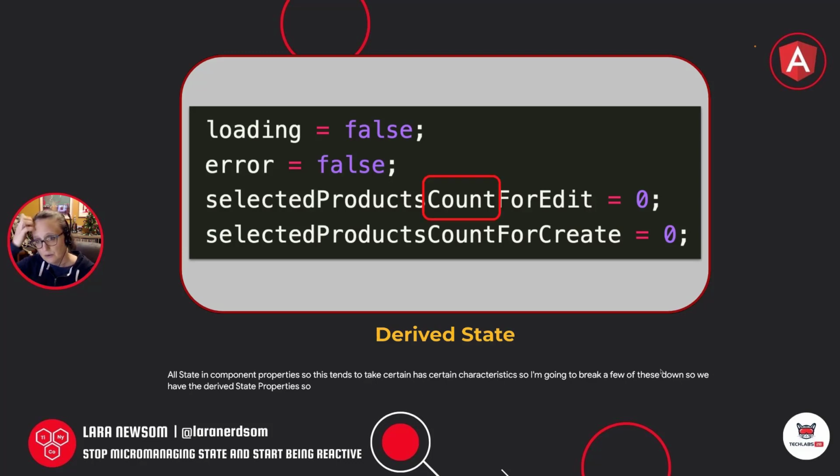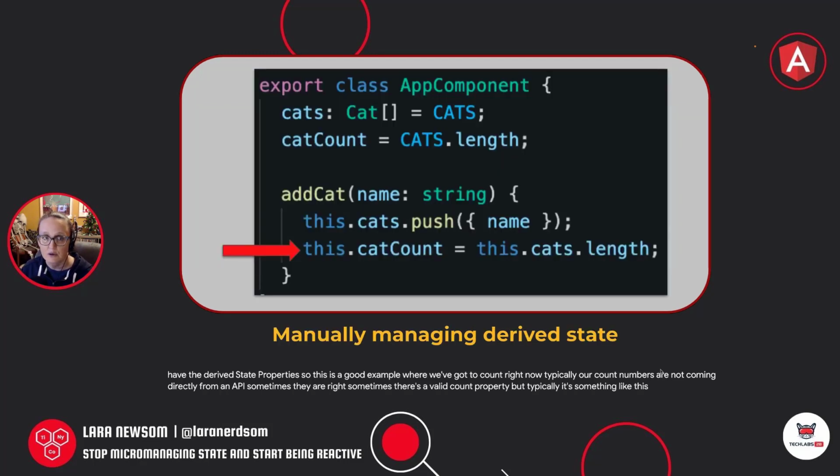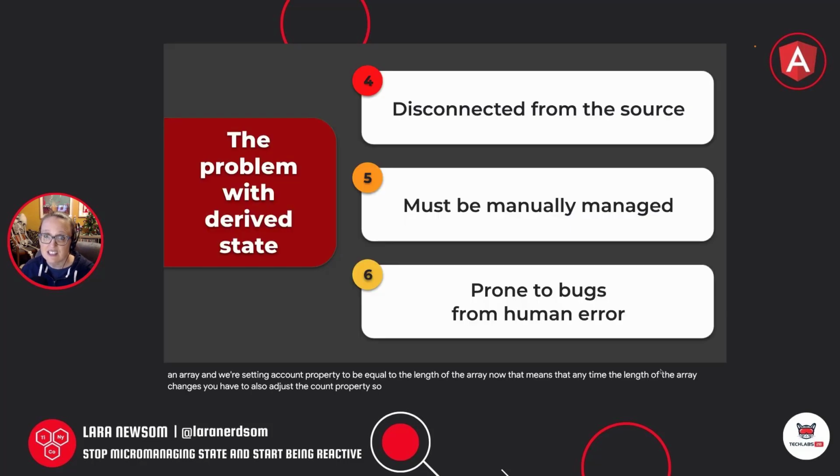So this is a good example where we've got a count, right? Now, typically our count numbers are not coming directly from an API. Sometimes they are, right? Sometimes there's a valid count property. But typically it's something like this, where we've got an array and we're setting a count property to be equal to the length of the array. Now, that means that anytime the length of the array changes, you have to also adjust the count property. So derived state is disconnected from its source, which means it has to be manually managed. And I don't know about you, but I'm a human, and sometimes I forget to do stuff, right? So it's prone to bugs.